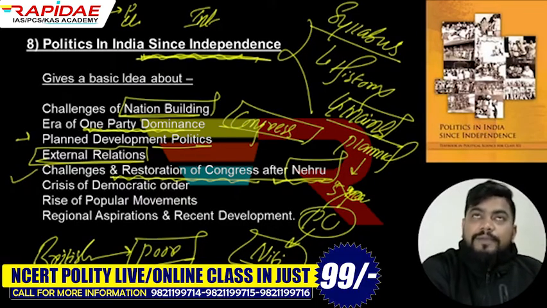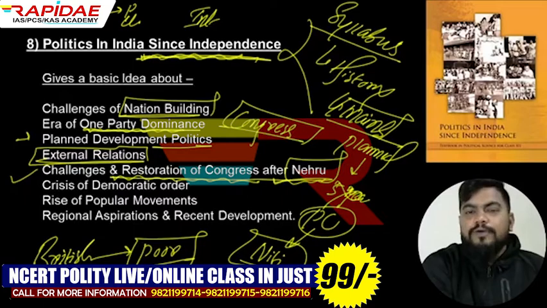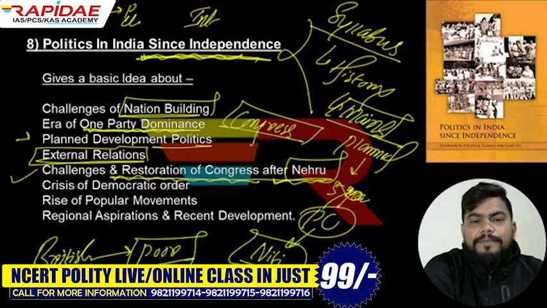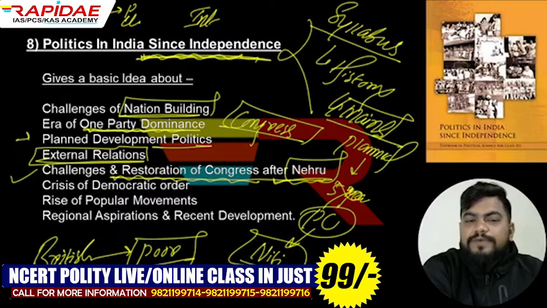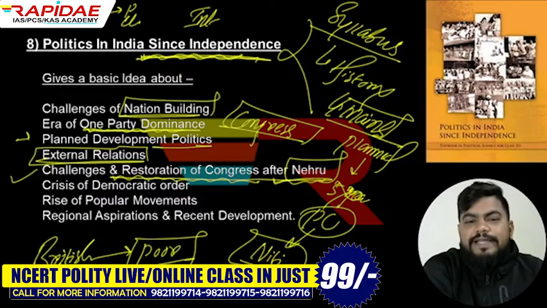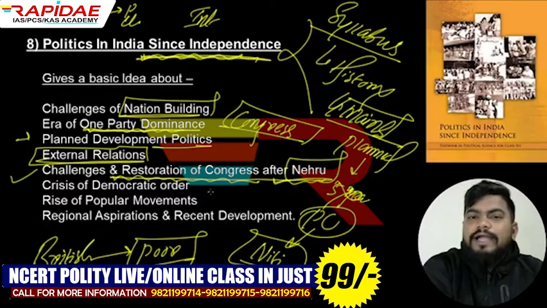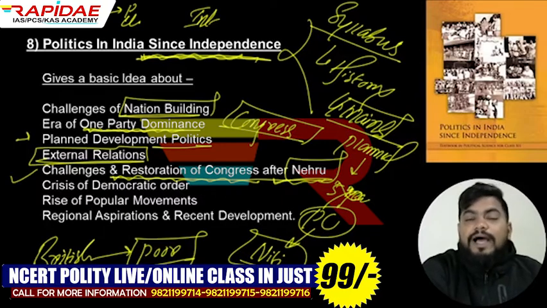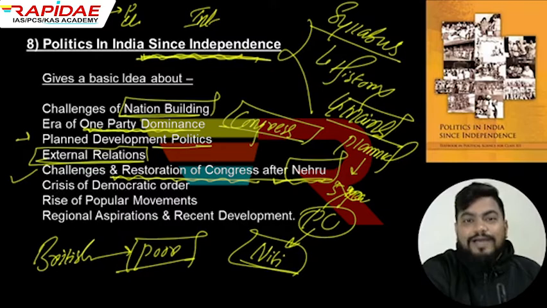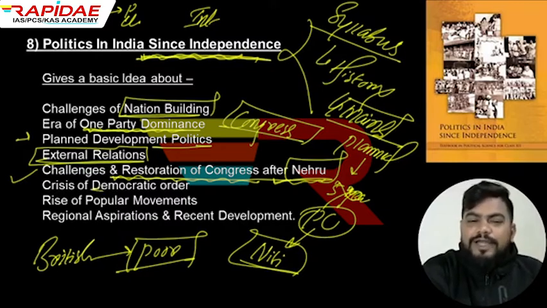Then you will come to hear about the emergency, how the government started to utilize the resources in a bad manner, how the constitutional provisions were breached many times, how the people faced various kinds of difficulties, because of which we thought that our democracy is in danger. आज भी कितनी ही बार होता है कि लगता है कि डेमोक्रेसी जो है वो खतरे में है, all right? So in that time, the crisis of democratic order, particularly during the time of emergency, ये भी हम डिस्कस करेंगे.